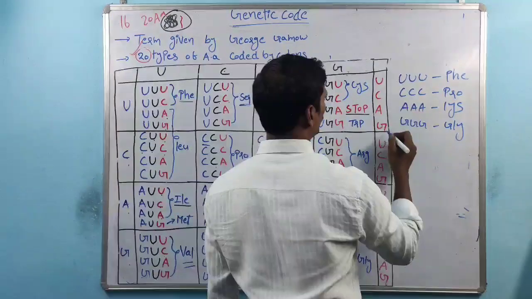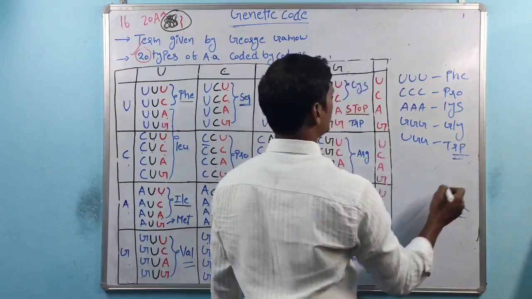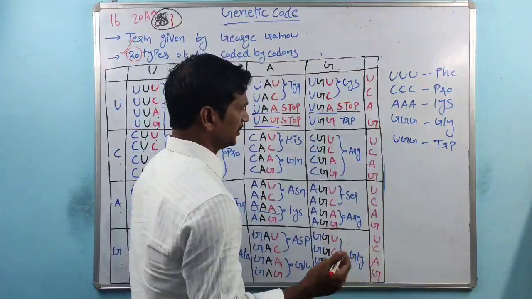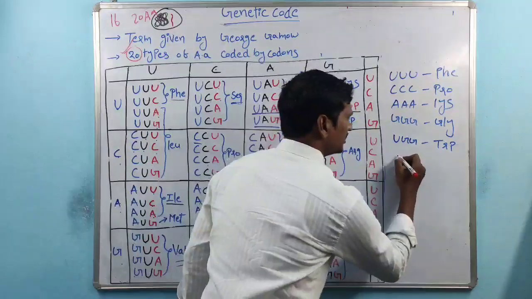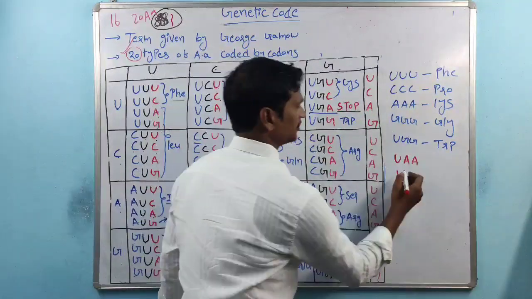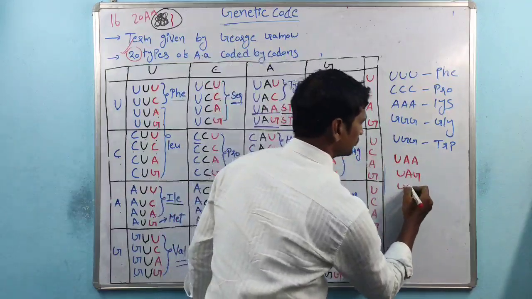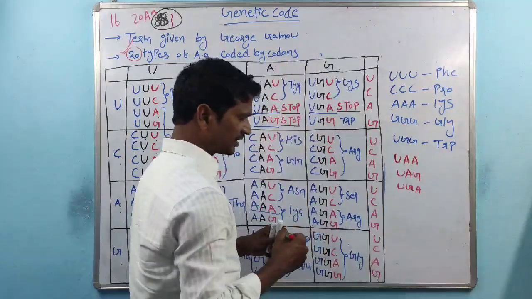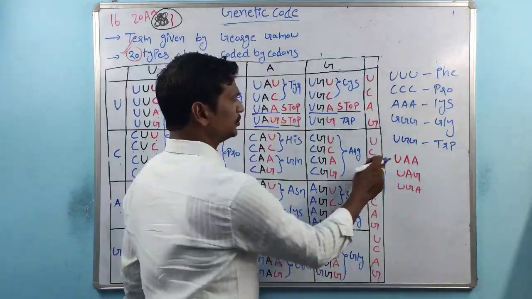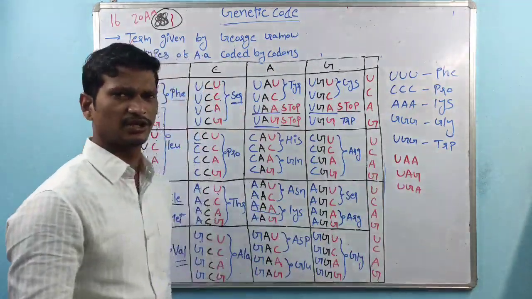These 4 codons are very important. And UGG codes for tryptophan. This one is also very important. Coming to the next ones: UAA, UAG, and UGA. These are the 3 stop codons.